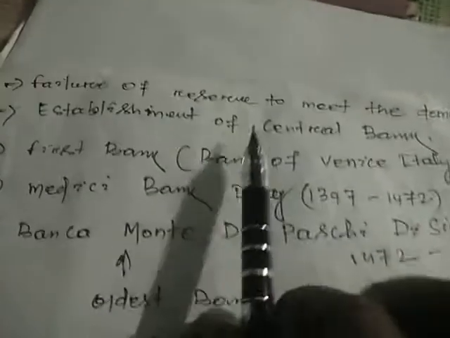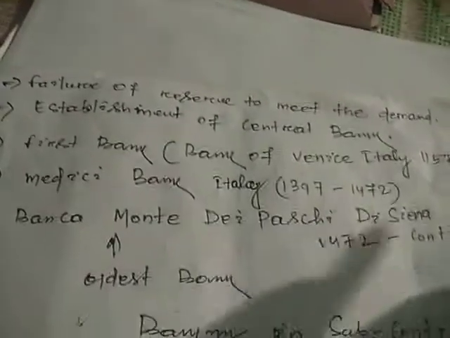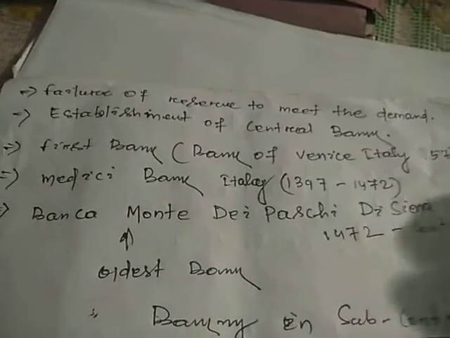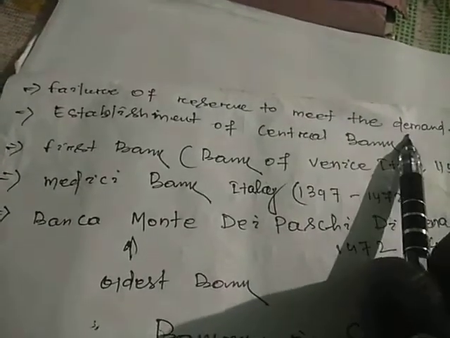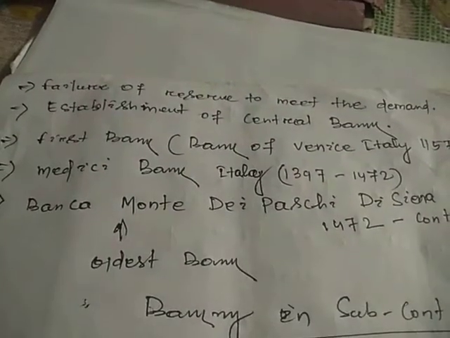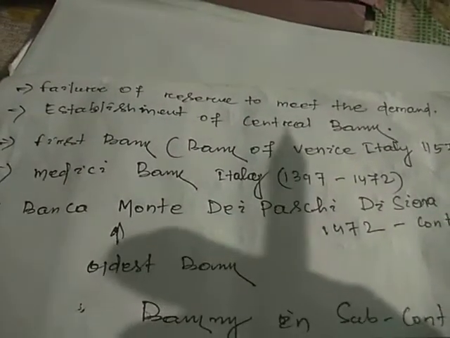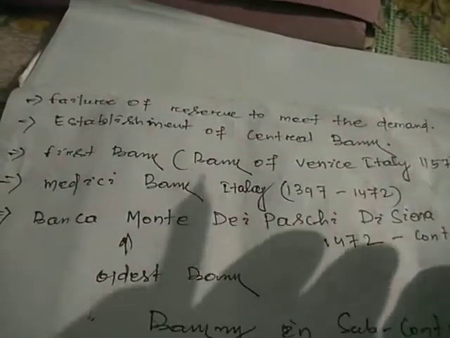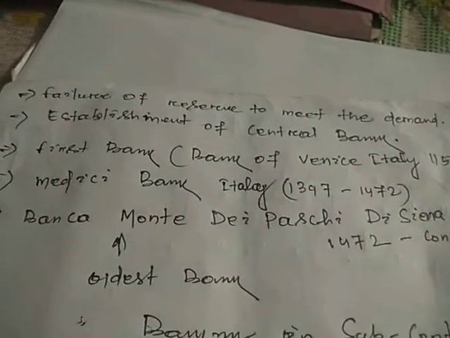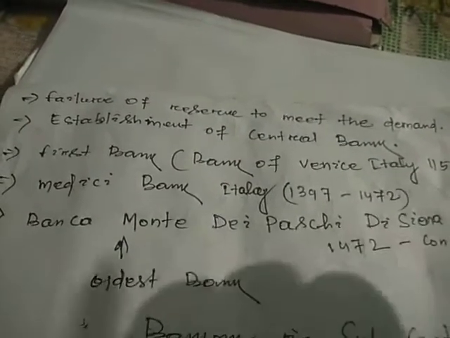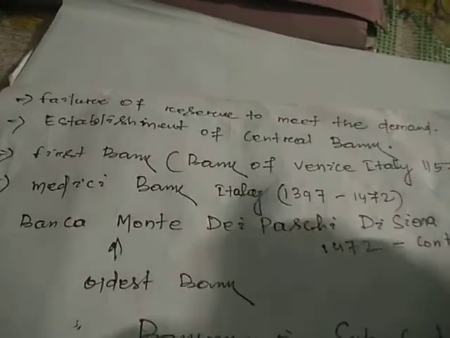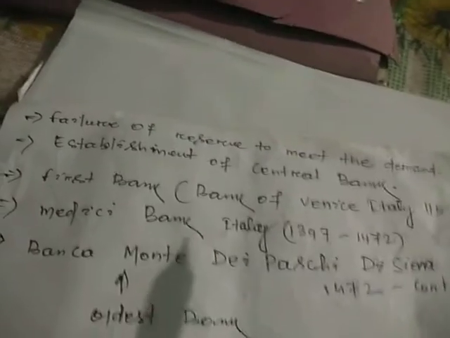Then, failure of reserve to meet the demand. What happened after that, when the banking system went on in progressive mode? At that time there was failure of reserves to meet demand, in the sense that whatever money you deposited with some rich people, they might not be able to provide that much money whenever people required it. Suppose you deposit 5,000 with a person, and the next day you require it and demand it, it is not possible for that person. So that is the reason for failure of reserve to meet the demand. At that time what happened? The establishment of central banks.